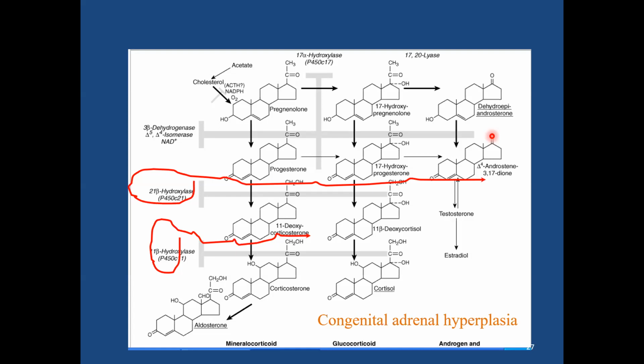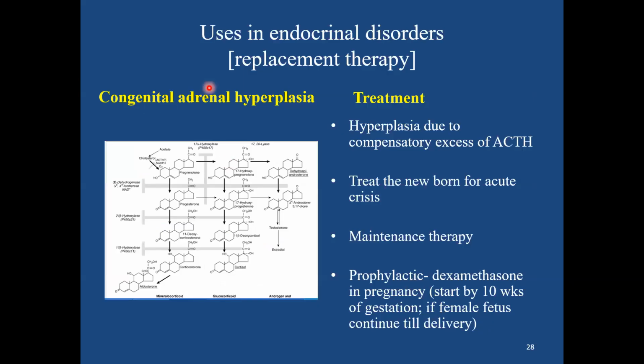If the baby is male, then we need not continue the dexamethasone treatment. Okay, fine. Usually the hyperplasia of adrenal is because of excess of ACTH. Why is there excess of ACTH? Because there is a deficiency of the cortisol.